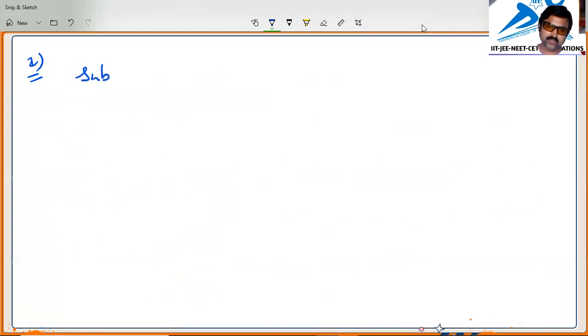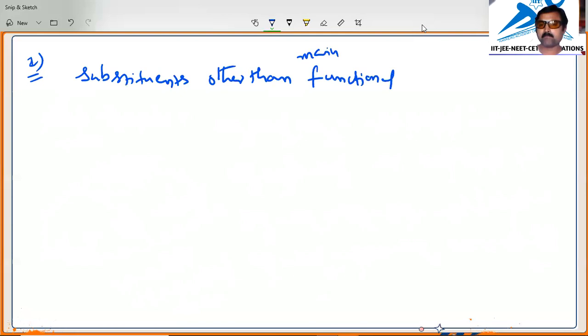So substituents other than the main functional groups will also be treated as secondary prefixes.